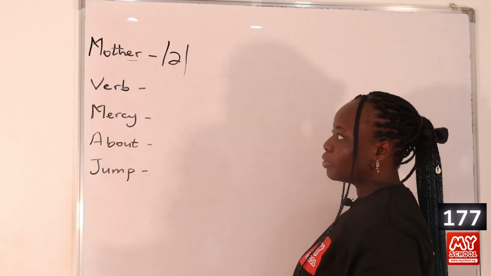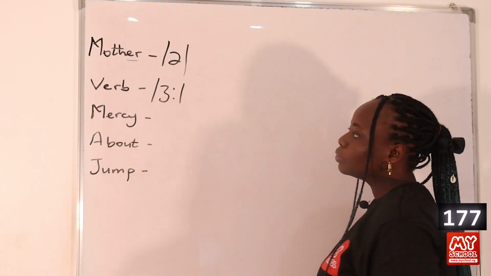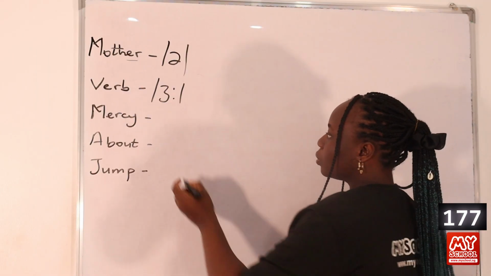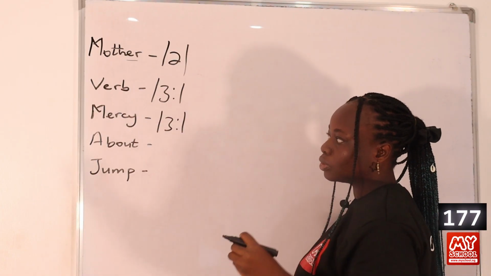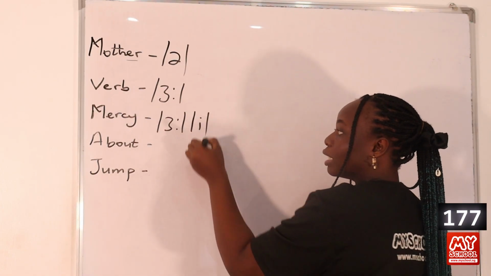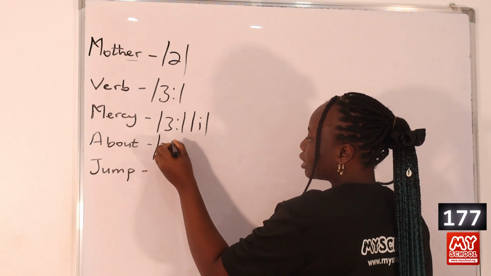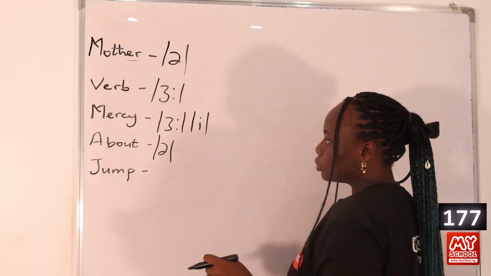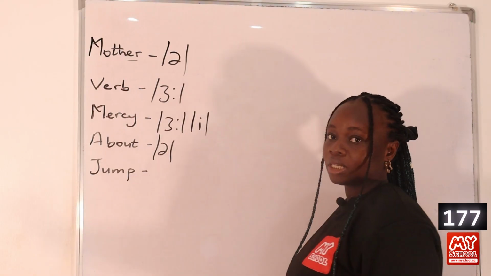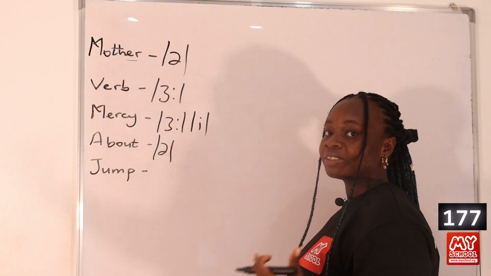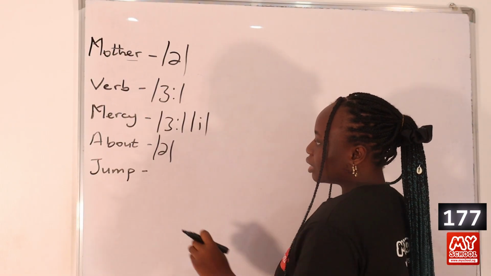Then for the word verb, verb has the vowel sound the long sound. Then for mercy, mercy also has that long sound. And then in the final syllable, it has the short e sound. Then the word about, it has the short sound at the beginning. It's very short, about. So when a word begins with the letter A, just before a consonant sound, it's usually the short sound, just like in after, above, and so on and so forth. So about has that short sound.